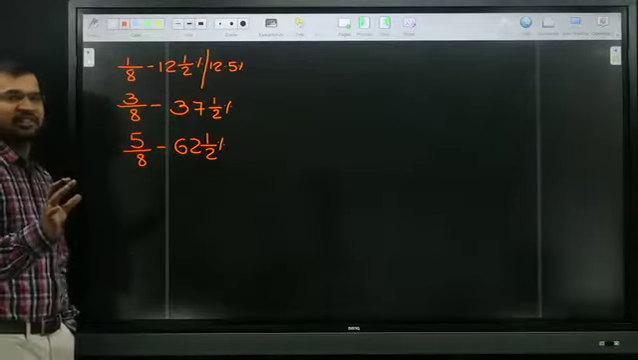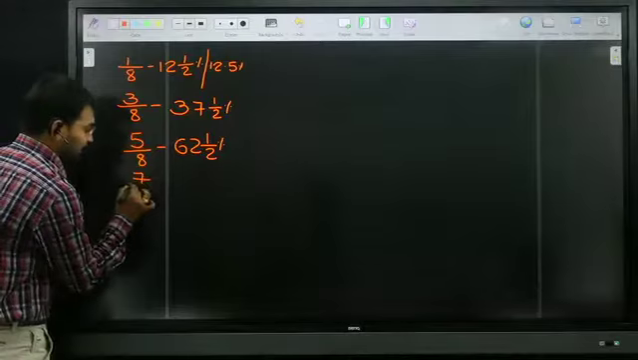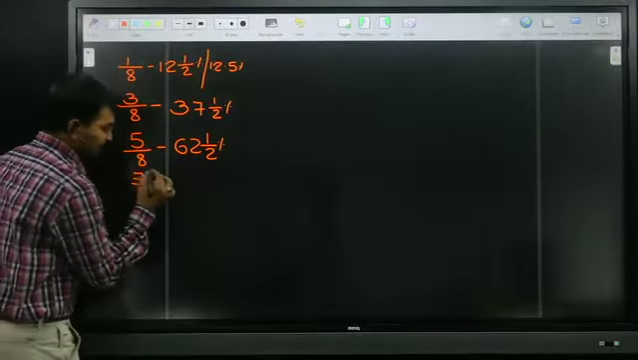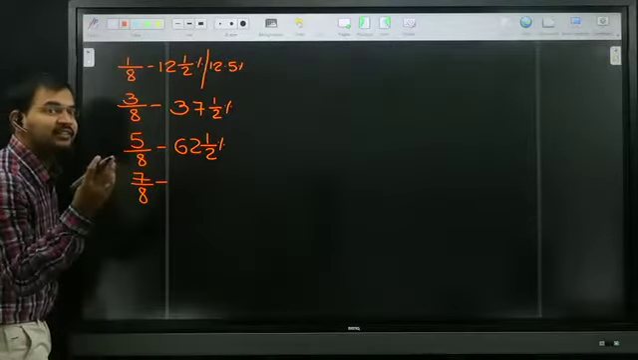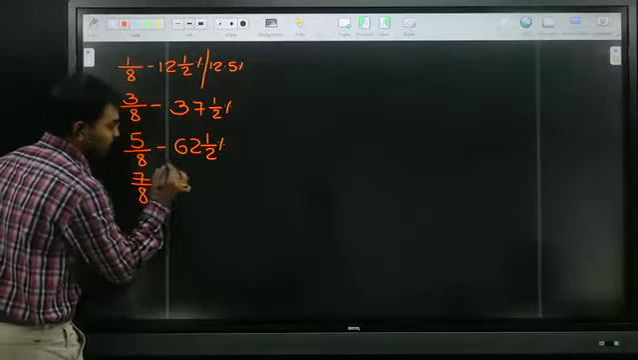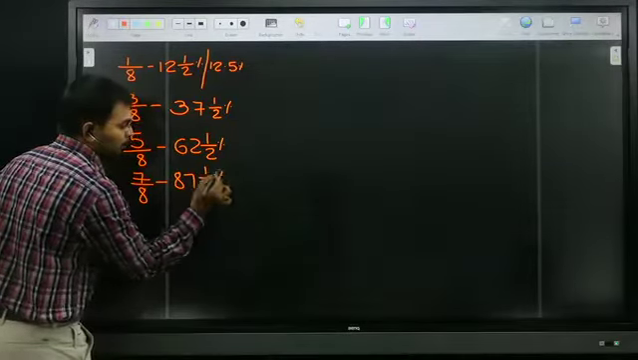Next, 6 by 8 is nothing but 3 by 4, we know already. So I go directly for 7 by 8. 7 by 8 is nothing but 12 7 times, which is 84. 7 halves is 3 and a half. 84 plus 3 and a half is 87 and a half.